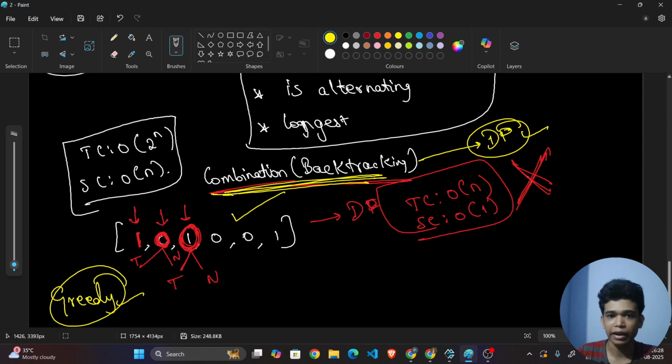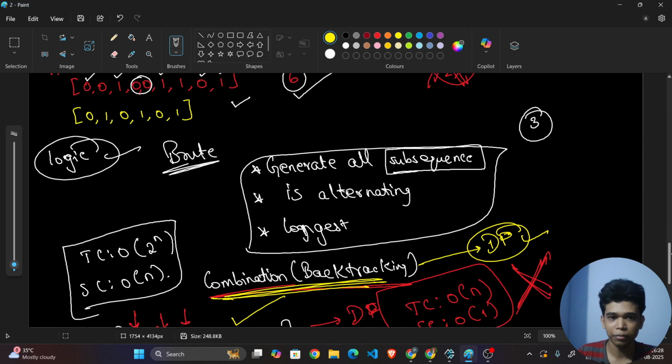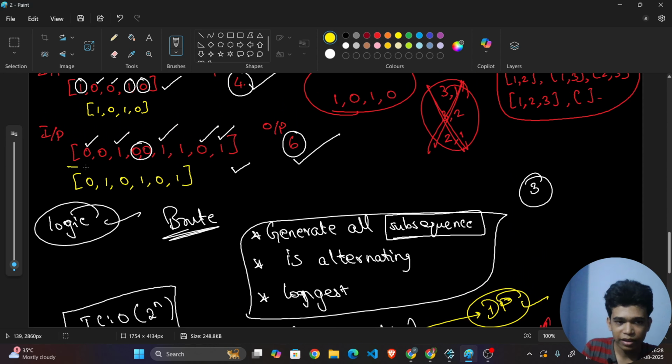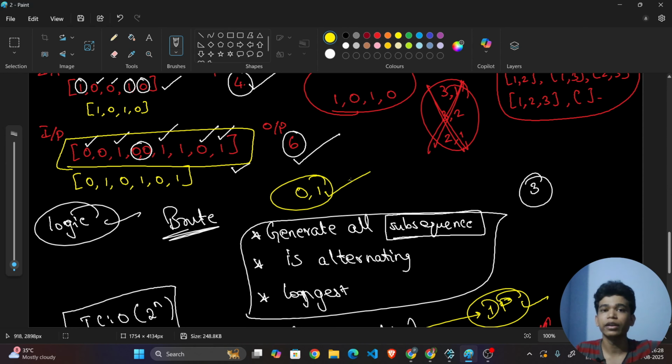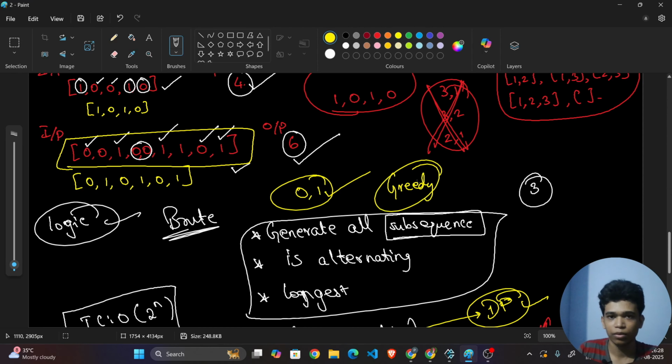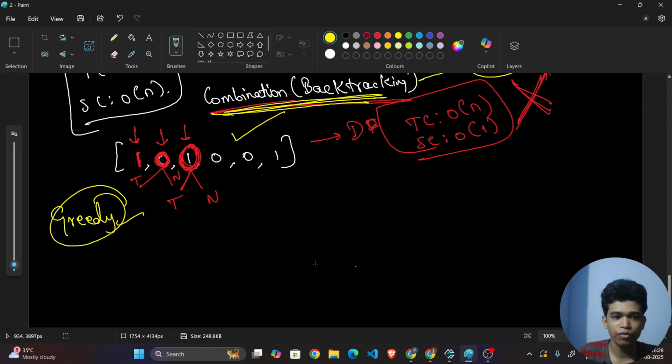We can go with greedy. I will be telling you why. Because see here it is of only 2 variants. Either it can be 0 or it can be 1. So from this itself, you can know that it is going to be a uniformity concept. Whenever the uniformity concept is true, then we are going for a greedy approach. Okay, fine. So how we are going to solve this?